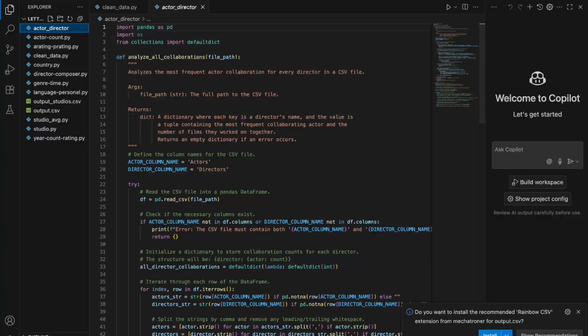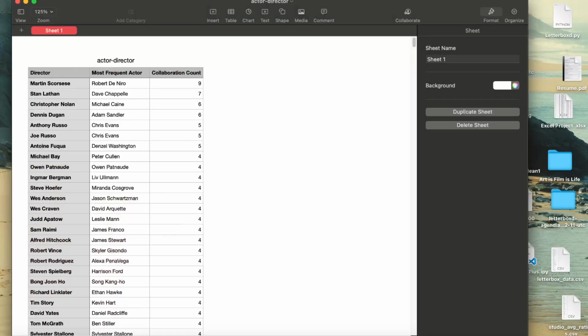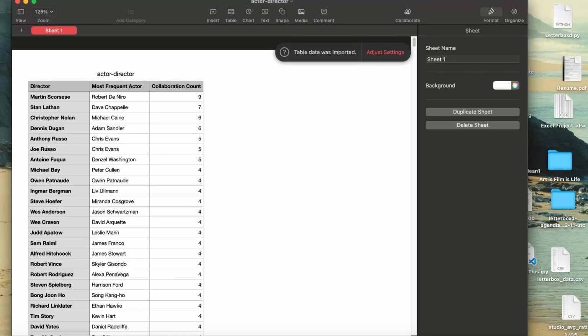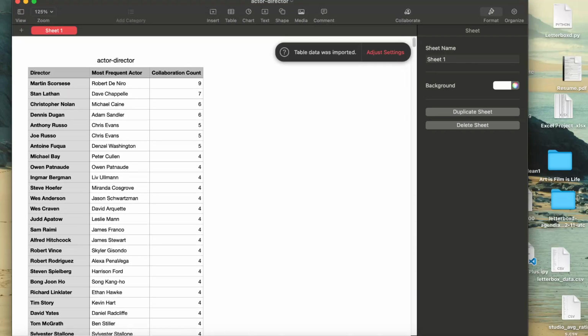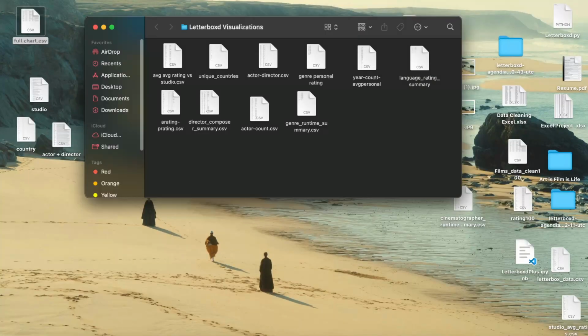So I can show you the CSV of what that looks like. It's called actor_director. Let's see where that is. Here it is. So yeah, I made this, and for any chart that I could think of making, I had to make a specific table like this that could be used for that. That's why I have so many different tables.